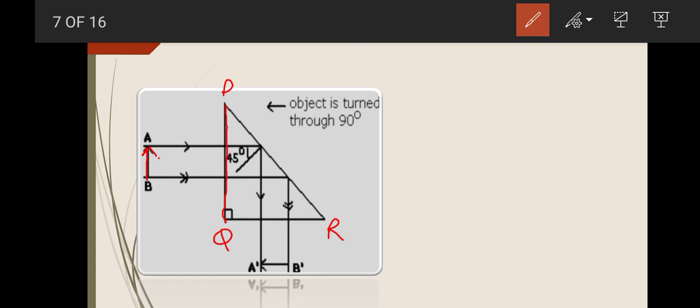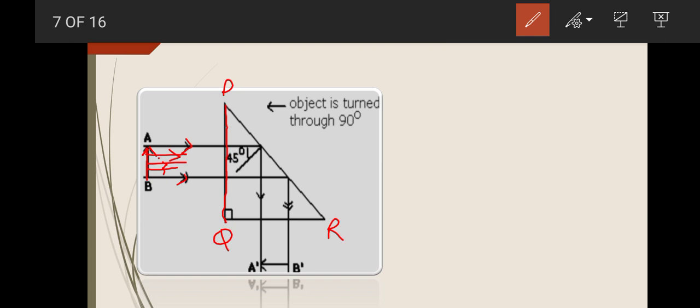Now the light rays are emerging from all over this object, but we will take only two light rays from the upper part and one from the lower part of the object. Now what is happening here?